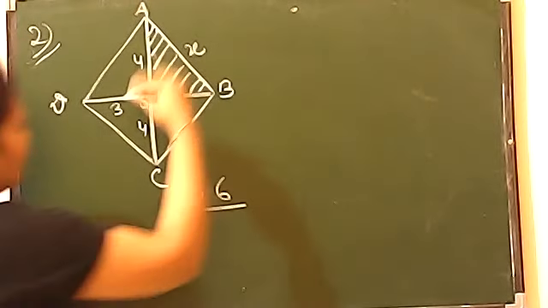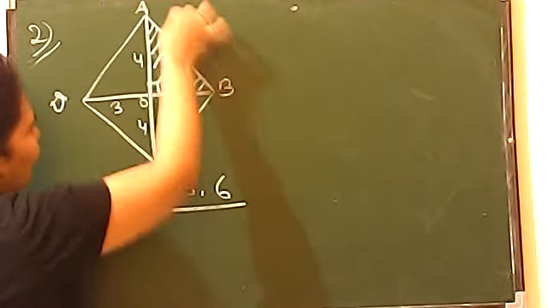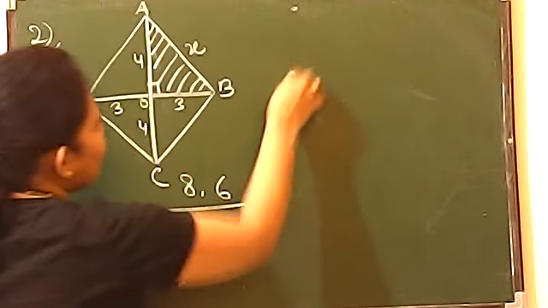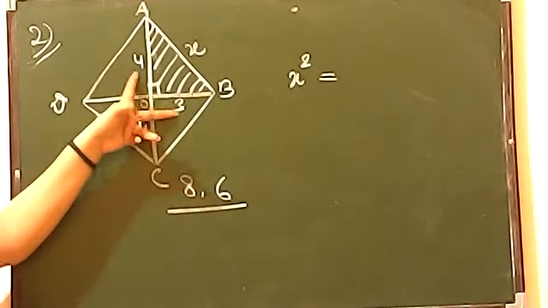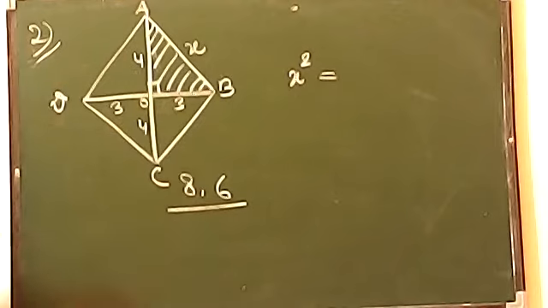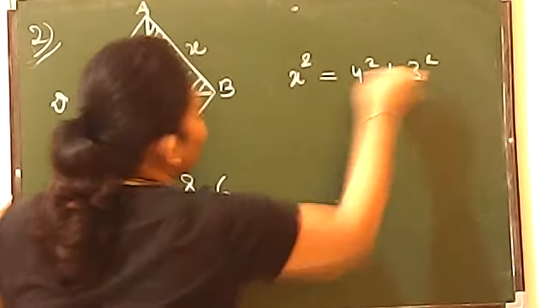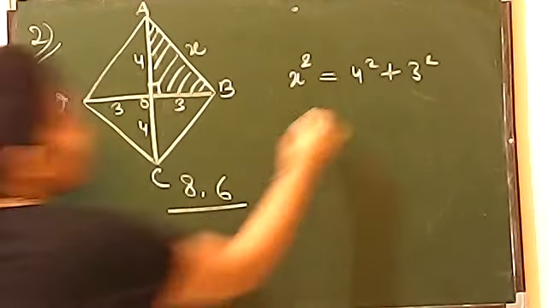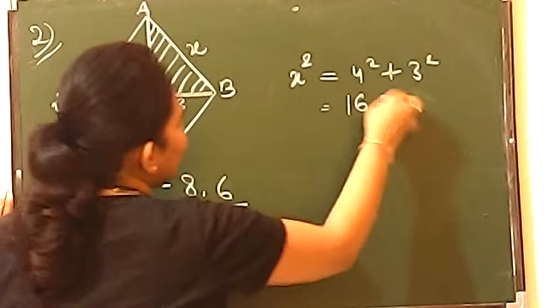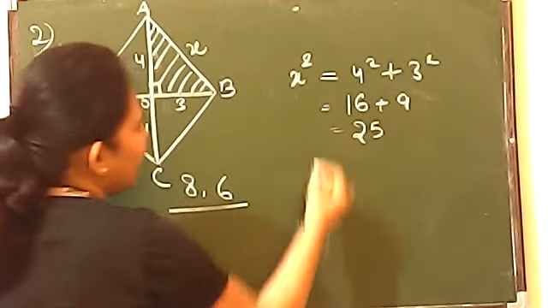Pythagoras theorem says in a right angle triangle, the longest side, or you can call it the hypotenuse, squared is always equal to the sum of squares of the remaining two sides. So it means 4 का square and 3 का square. ठीक है? So 4 square means 16, 3 square means 9, 16 and 9 gives you 25.